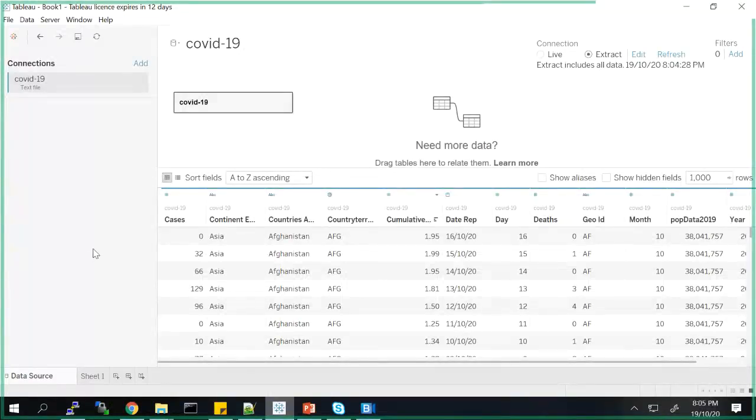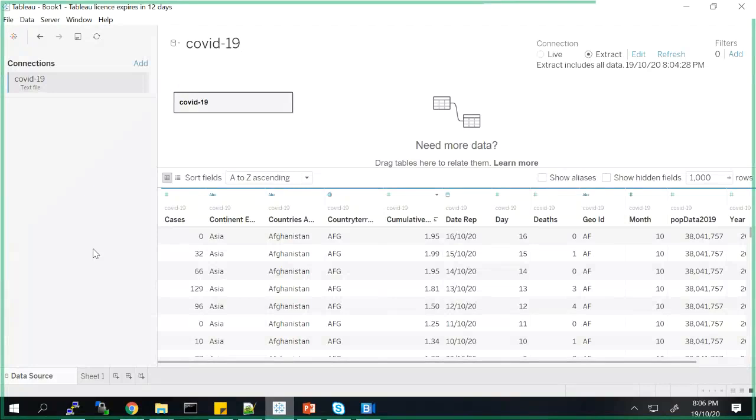Yeah, Dennis. Between live and extract connection, would making it an extract connection be faster? Yes, extract would be much faster because there is no dependency on connecting. There is always a lag when you connect to a data source and fetch from there. An extract is something like in-memory, in the memory of the tool, so it can fetch from there directly.